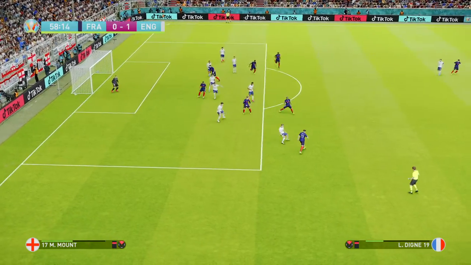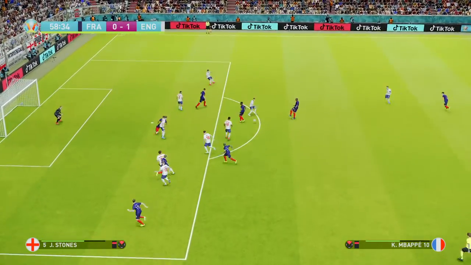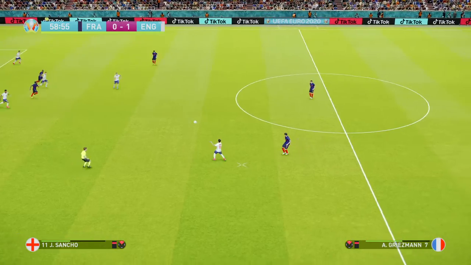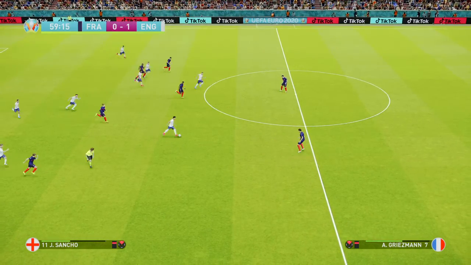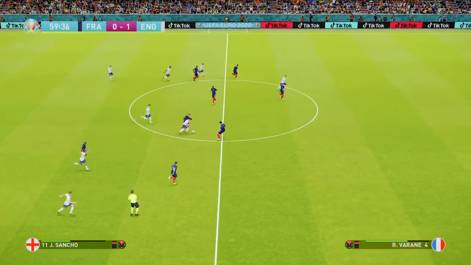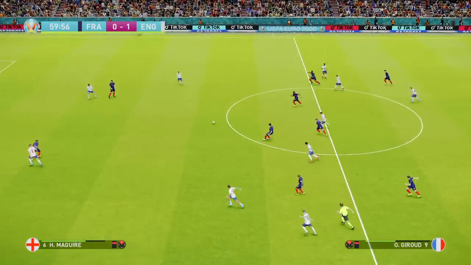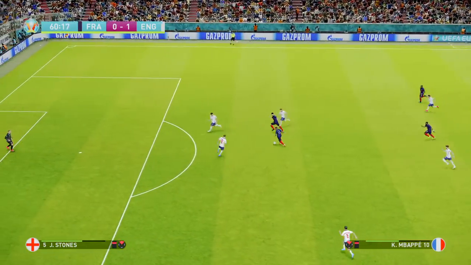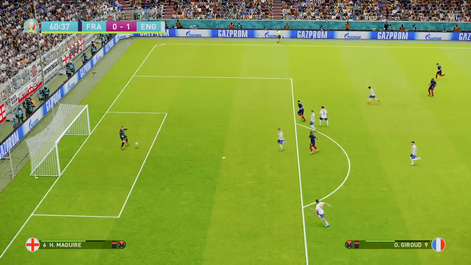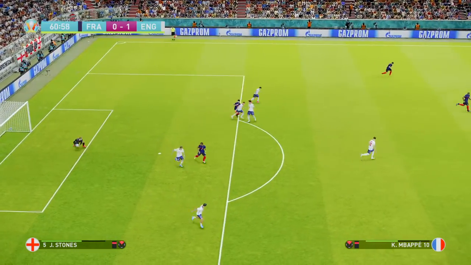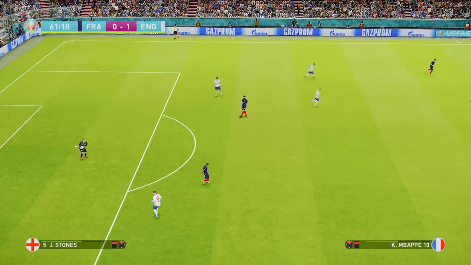What can Digne do? Can he maintain the pressure? Kante again. Pogba again. Tried a through ball, it hasn't quite worked. And can England break here? Jadon Sancho has Kane up ahead of him. Oh, it's a great challenge for Varane. And now France can counter the counter. Mbappe. Giroud tries one. Might have stung the palm slightly of Jordan Pickford.